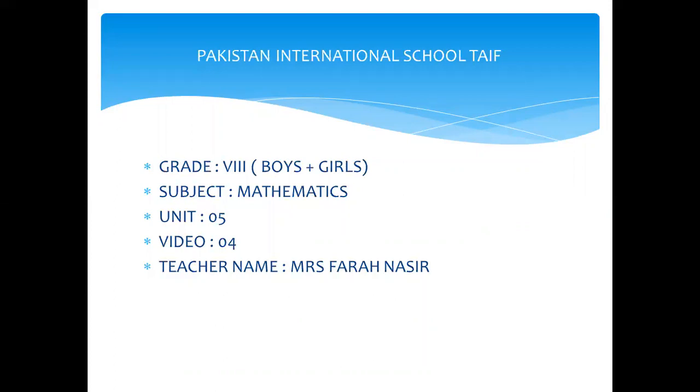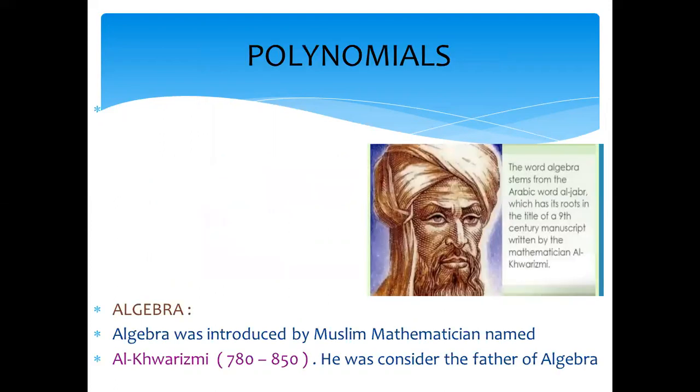We have already learned about many mathematicians before this. First was George Cantor, who was a Russian mathematician in set theory. Then we learned about De Morgan, who was a British mathematician and logician. And then John Venn, who invented the Venn diagram. He was an English mathematician and logician. Now algebra is the invention of the Muslim mathematician Al-Khwarizmi. He was considered the father of algebra.